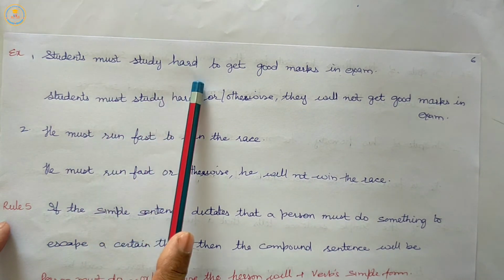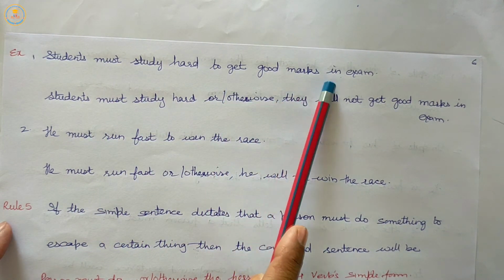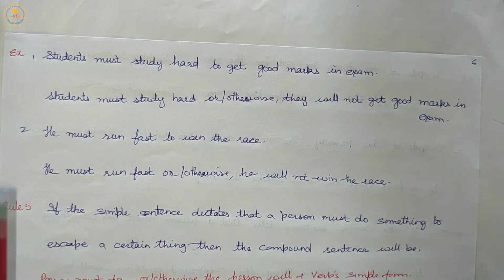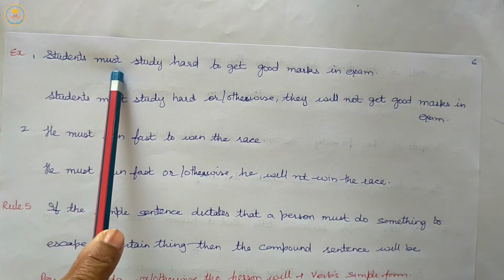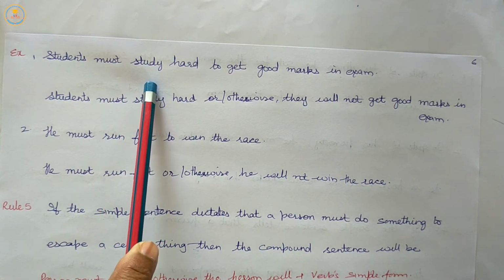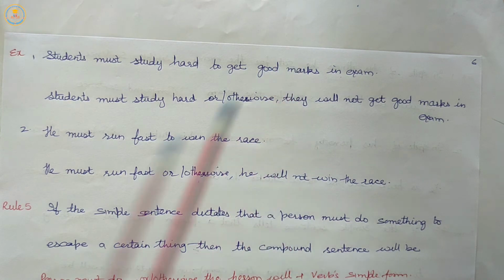Students must study hard to get good marks in exam. Here we know that they are doing something to achieve. They are doing hard work to achieve what? Good marks.